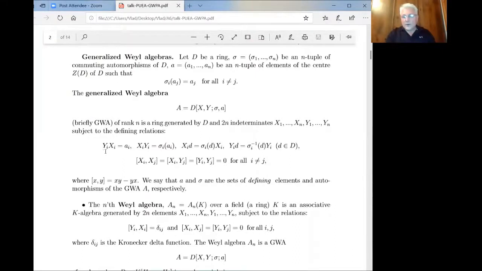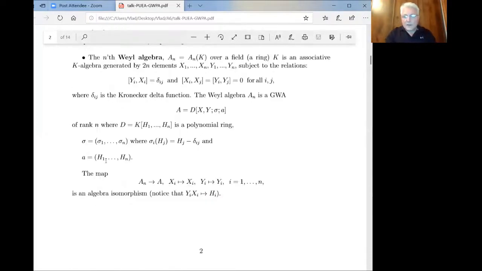So when the letters y and x_i meet, they produce an element, the central element of this small coefficient ring. And when they meet in the opposite order, they produce the element twisted by the automorphism. And we have skew relations, like for skew polynomial rings. And the letters with different indices commute.